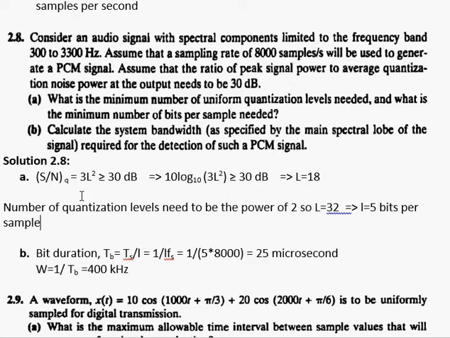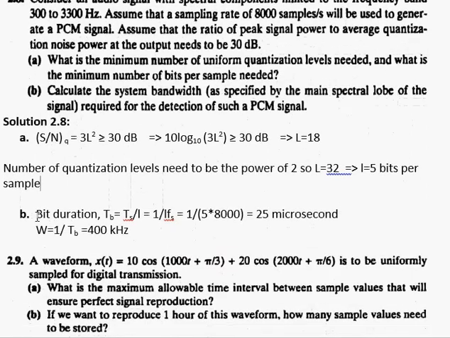Okay. Part B says that calculate the system bandwidth as specified by the main spectral lobe of the signal required for the detection of such a PCM signal. So I have this formula which says that the bandwidth W is equal to 1 over TB, where TB is the bit time. So if I have number of bits per sample and I have sampling frequency, so that will give me total data.